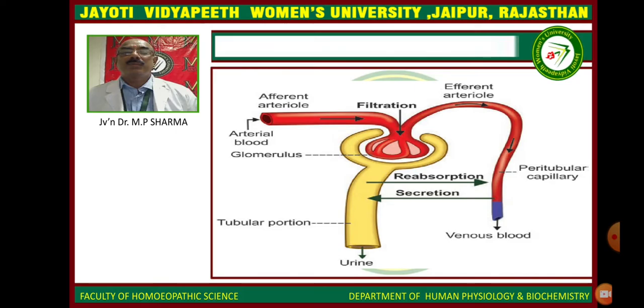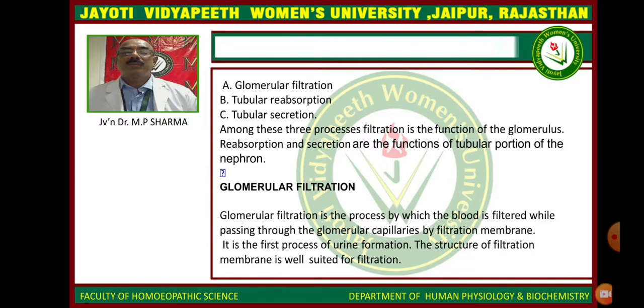Now see, this is the diagram by which we can understand how urine will be filtered with the help of our nephron. There are two things: one is the afferent arteriole and the second is the efferent arteriole. In between the two, there is the Bowman's capsule and the glomerulus. So three processes take place: glomerular filtration, tubular reabsorption, and tubular secretion. Among these, filtration is the function of the glomerulus, and reabsorption and secretion are the functions of the tubular portion